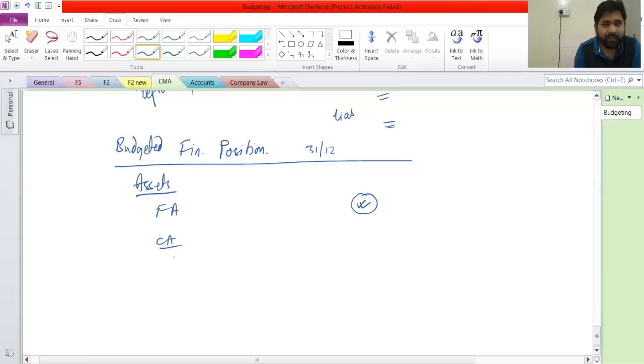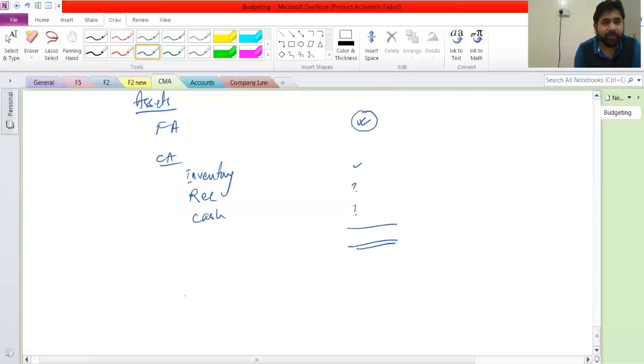So for current assets, we have got inventory, which we can easily understand from what we have done. From there, we can get this info. Now we have got receivables, we have got cash. So these two are missing as of now. Once we get this, our asset side is done. Then let's move on to the liability side. On the liability side, what are the elements you have got?